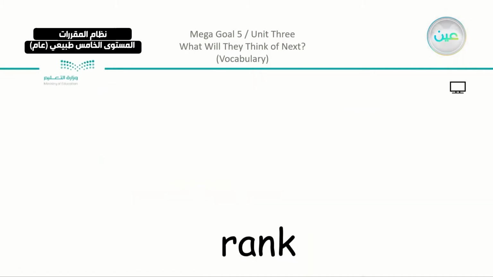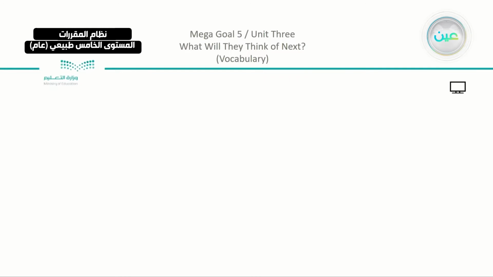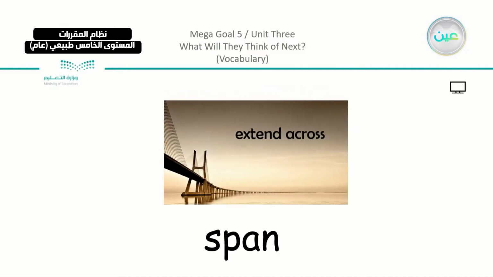And also we have here the word rank. We have here the position in an ordered group. It can be in restaurants, hotels, companies, teams, matches, whatever. So anything that has some kind of rank in it, like the military or the army, it can be the same thing. Now we have also the word span. The bridge spans, or extends across, which means the word span can be either a verb or a noun.